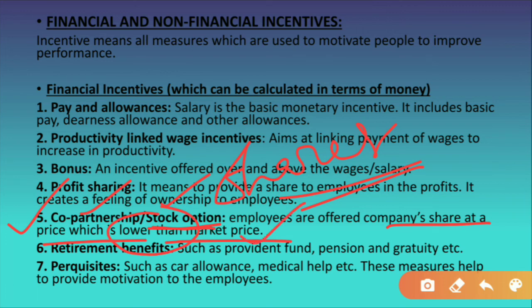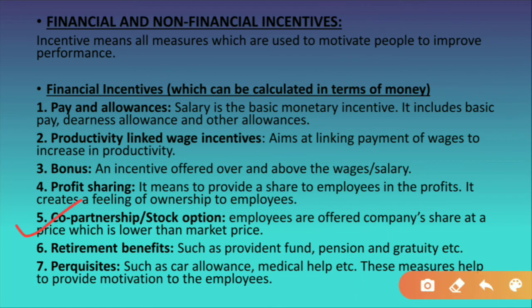जैसे suppose if one share is equal to 10 rupees in the market, then here the manager is giving the employees at 9 rupees or 8 rupees. Okay, so in this way they give the shares to the employees.